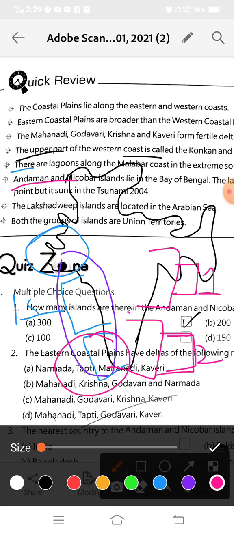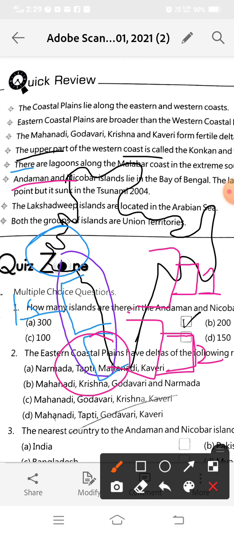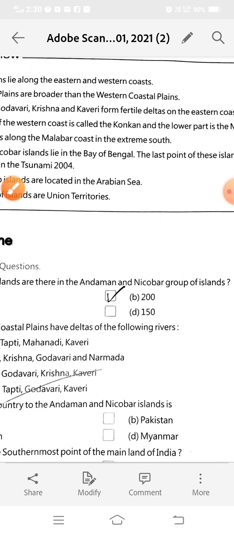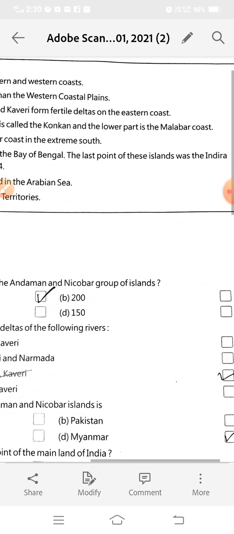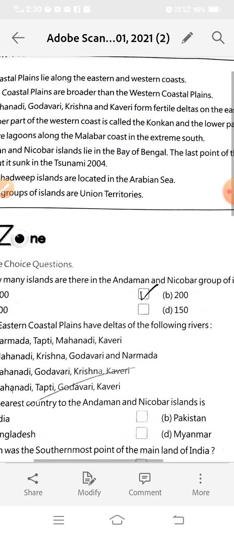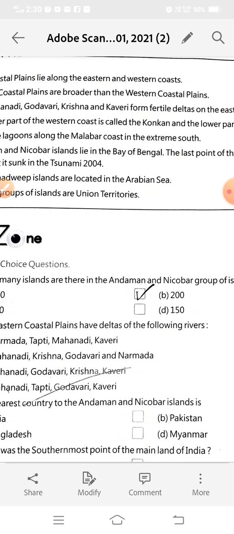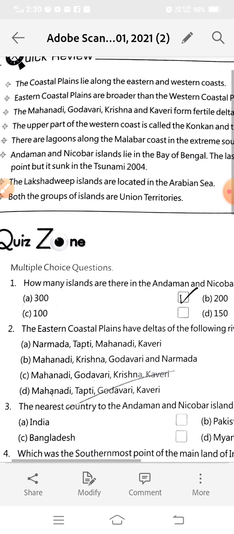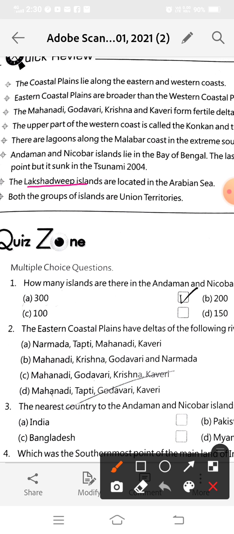Now you learnt in this chapter that the Andaman and Nicobar Islands lie in the Bay of Bengal. The last point of these islands was Indira Point, but it sank in the tsunami of 2004. And you learned that the Lakshadweep Islands are located in the Arabian Sea, near the mainland of India, but our Andaman and Nicobar Islands are far from the mainland of India.